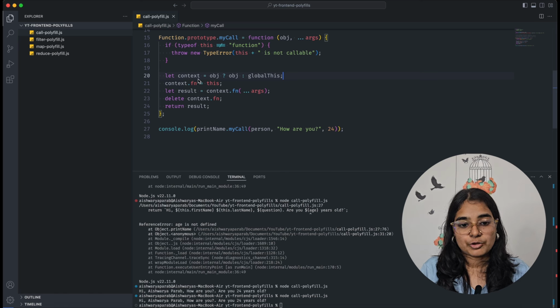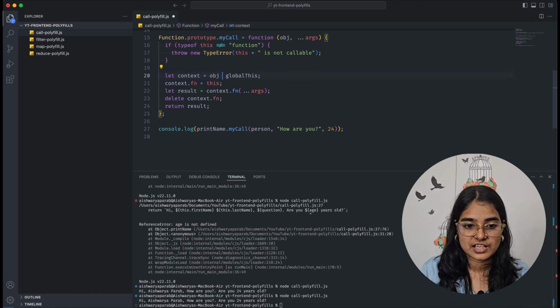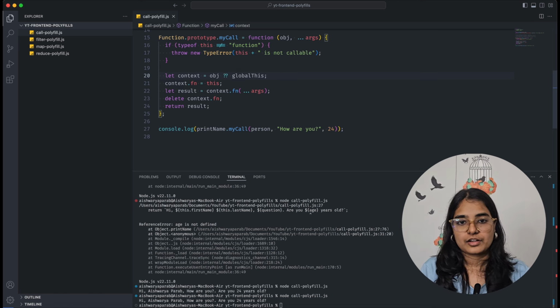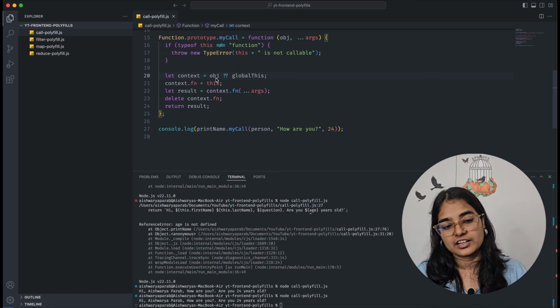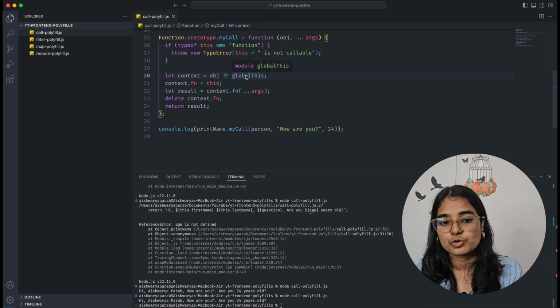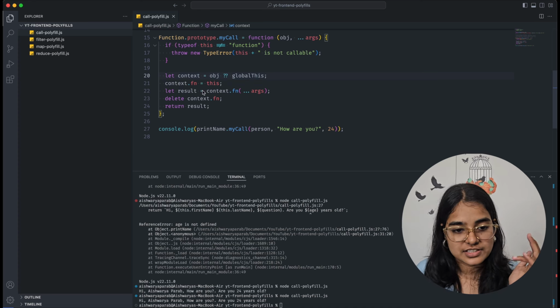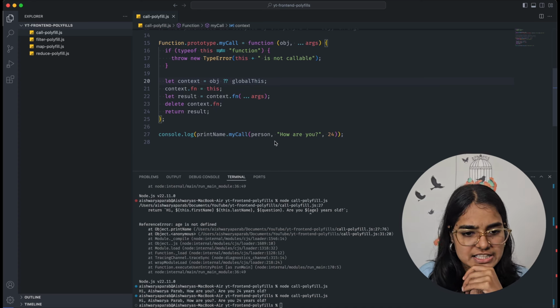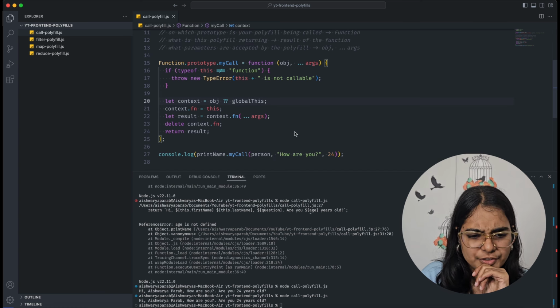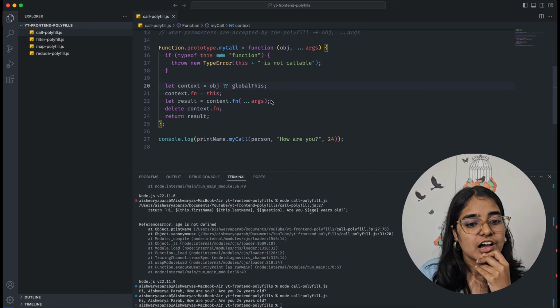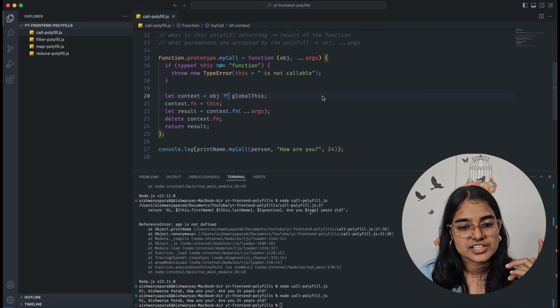Okay, now this can be written in a shorthand property. You can just say like this. Okay, this means if object is there, the value should be object. Otherwise if object is not there, then context will be given global this. Okay, so this is one more fix that I can see. Apart from this, only one more change that I can suggest in this case.